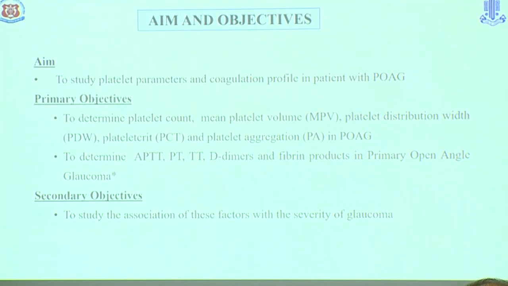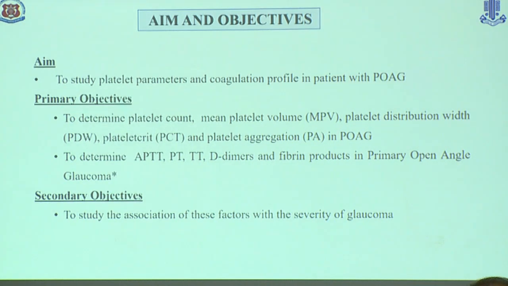The aim of this study was to study the platelet parameters and coagulation profile in patients with POAG. The primary objective is to compare all the platelet parameters between POAG patients and controls, and the secondary objective is to study the association of these factors with the severity of POAG.